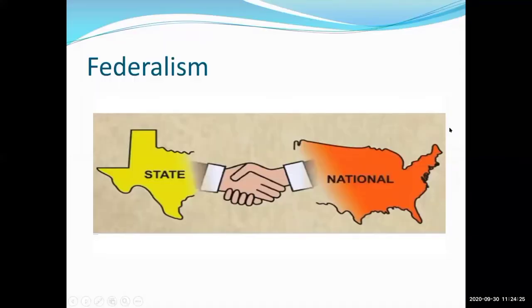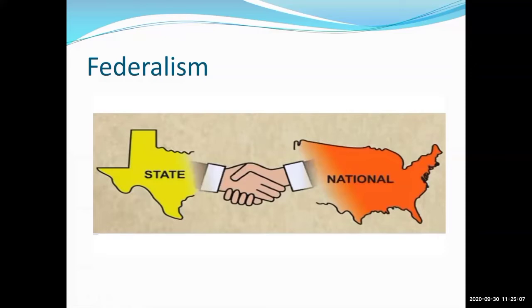In this screen, there is a picture of state and national. Everyone is able to see the screen? Tell me what is written. Yes, Suhani. Very good. State. Very good, Tawfiq. State and nation. That is federalism. So let us see what this federalism is. Here we are seeing the picture of state and nation. They are having a friendship. So what is this federalism?